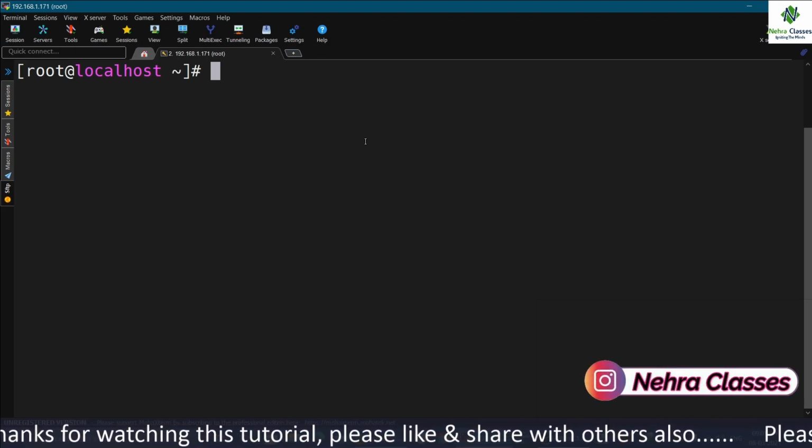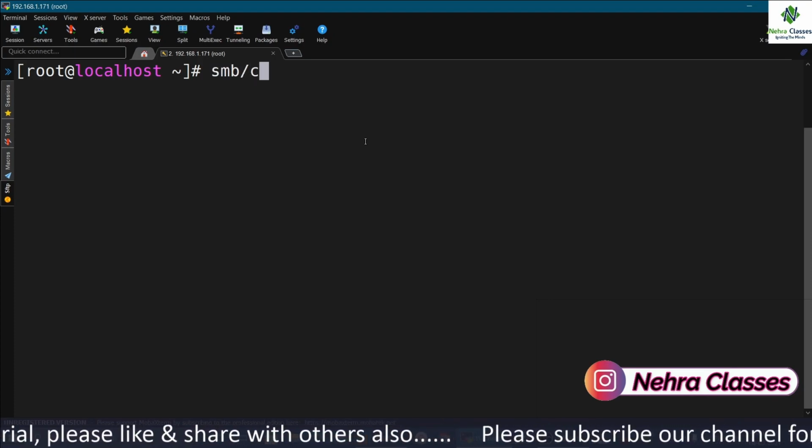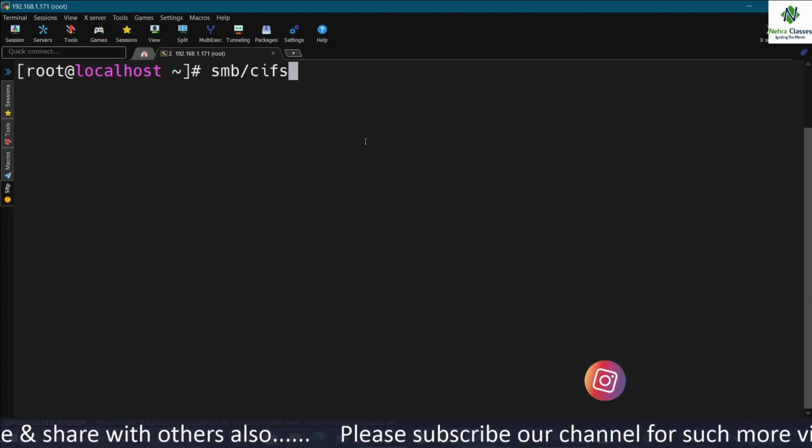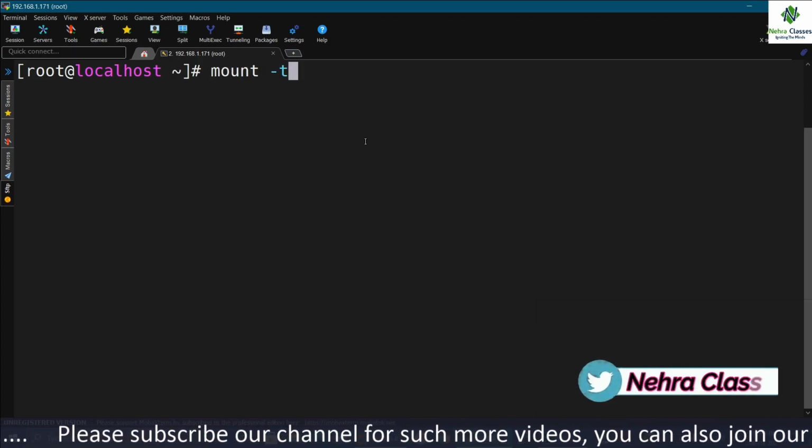Now how can you mount remote file systems like SMB or CIFS? For that you can execute the mount command, mount -t for the type.